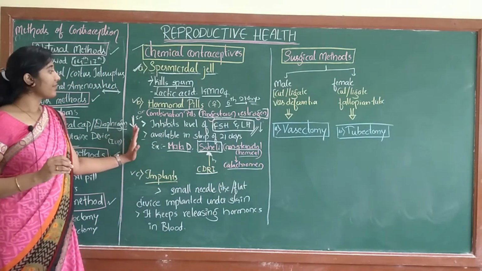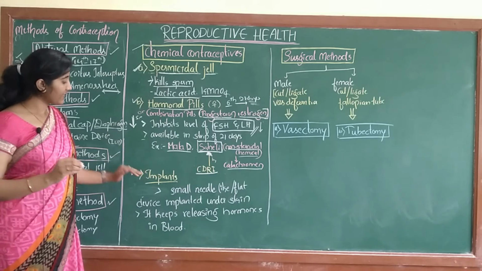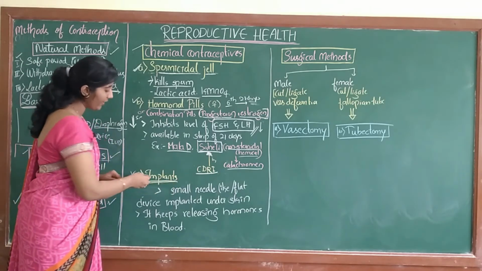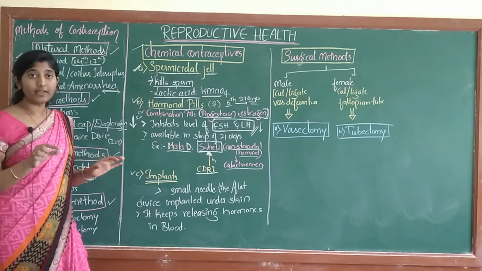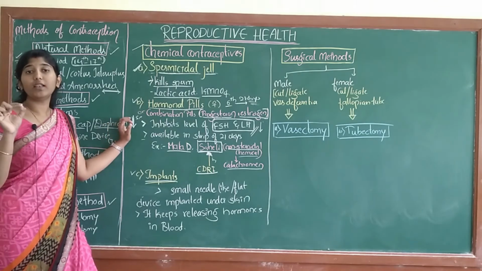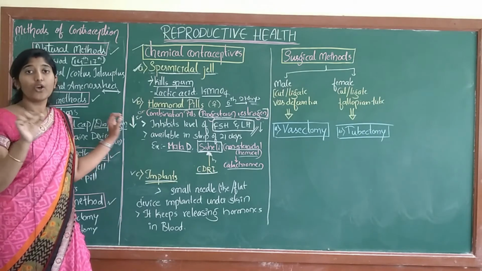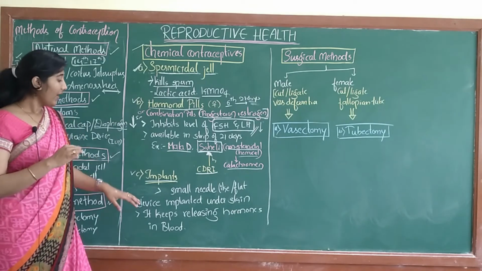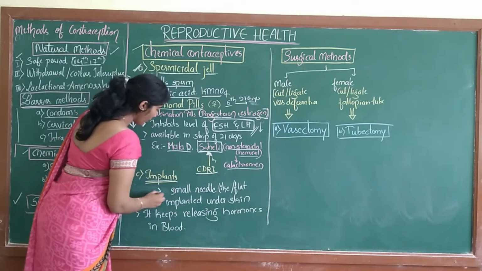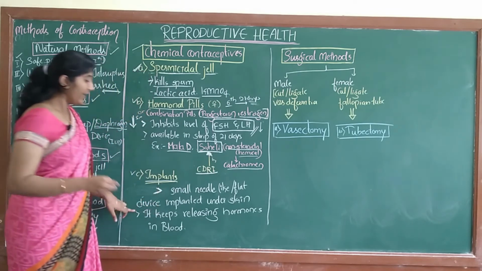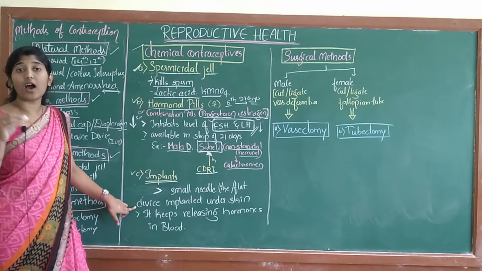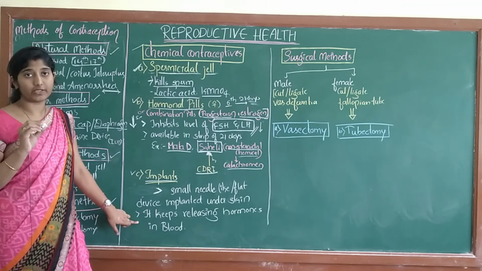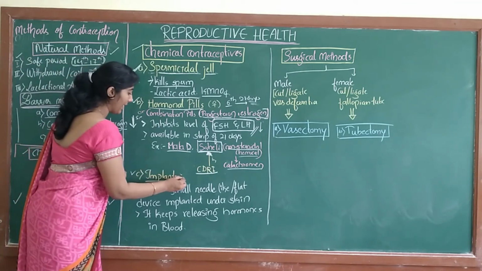So this is about hormonal pills. Next comes implants. Implants are small needle-like or flat structures which are inserted under the skin. What is the use of these implants? They continuously release the hormone directly into the blood. So these are the implants.